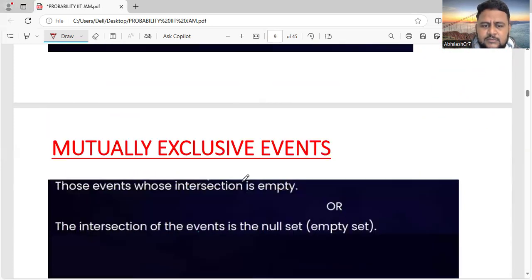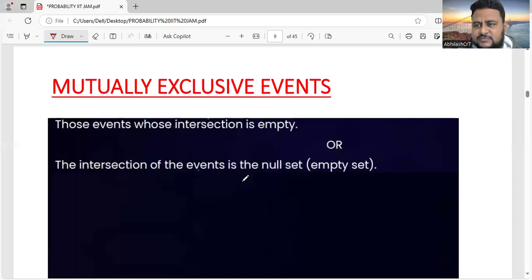Next, when we spoke about events, I told you events mean results. So when you speak about events, you have to talk about two types of events: one is mutually exclusive events, another one is exhaustive events. I'll end this class after talking about these two, because in the next class we'll continue with some more terminologies, like partition of sample space and so on. Now I'll tell you in brief what mutually exclusive events and exhaustive events are.